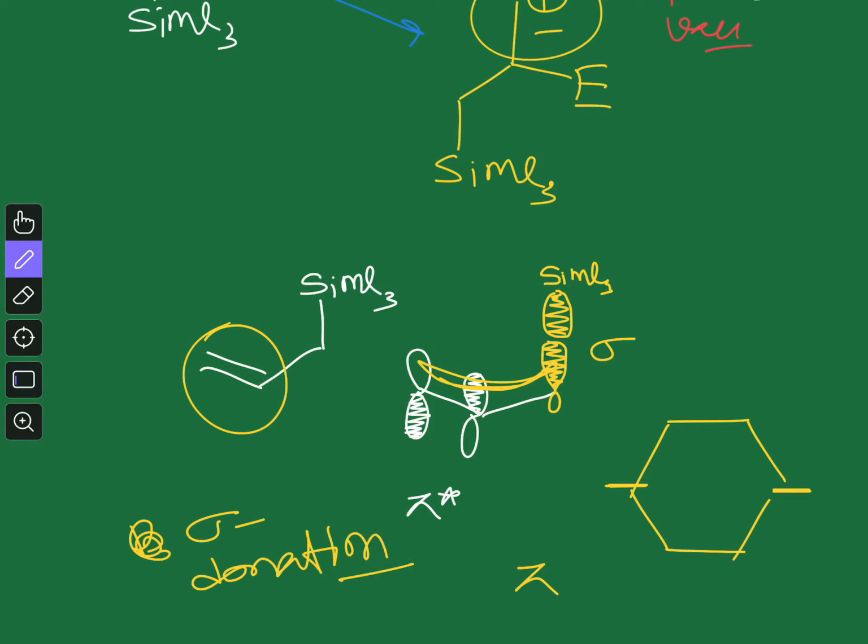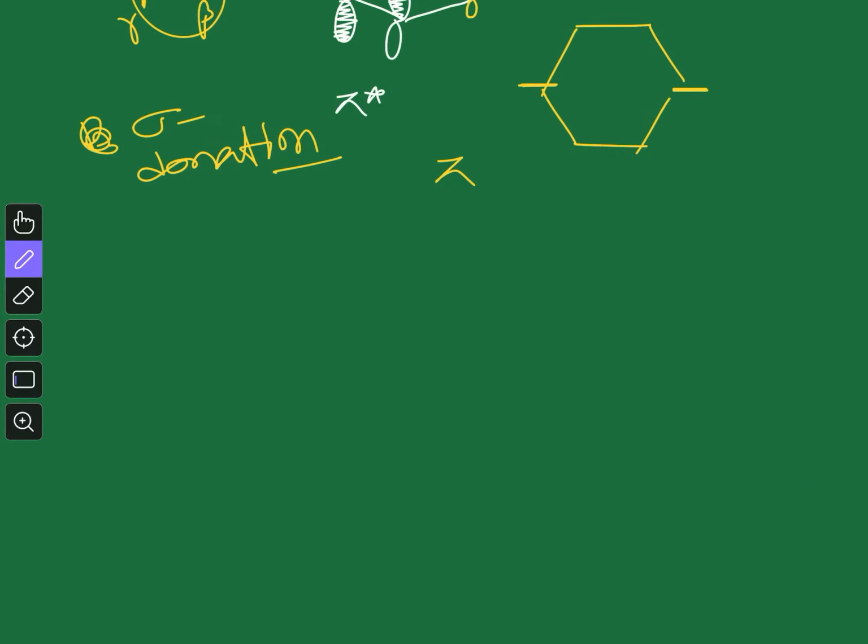So this is called sigma donation, and due to this sigma donation, this double bond is high in energy and it has some extra negative charge on this side, because if it donates electron here, the electron will be accumulated in this terminal position. That's why this terminal position, the gamma position (this is alpha, this is beta, this is gamma), is highly electron rich, and it will readily attack any electrophile. And this can be seen by this beautiful example.